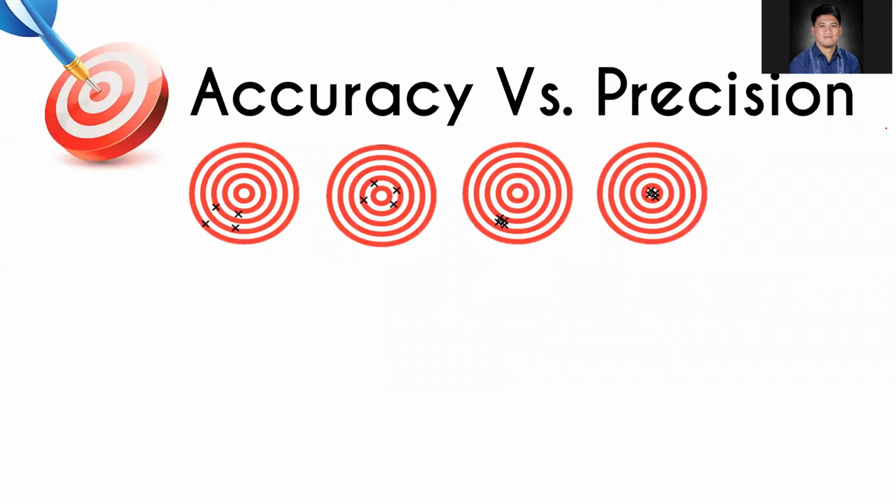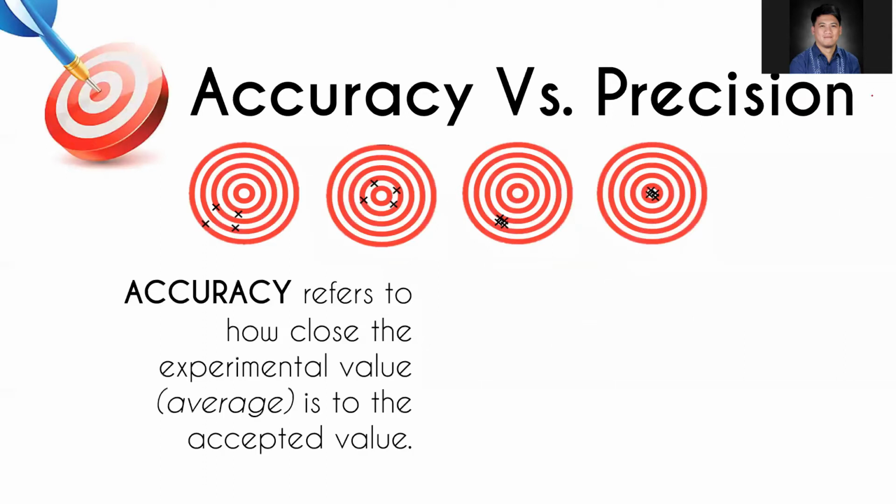So when we say accuracy, it refers to how close the experimental value, or the average, is to the accepted value. Why did I say average? Because in measuring an object, especially during laboratory, it is safe for us to say that we need to measure an object at least 3 times.